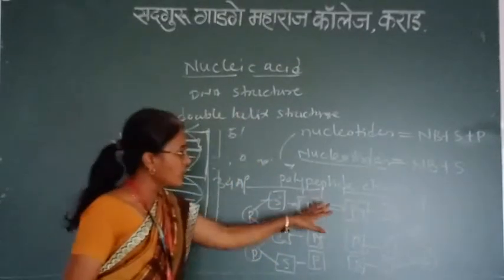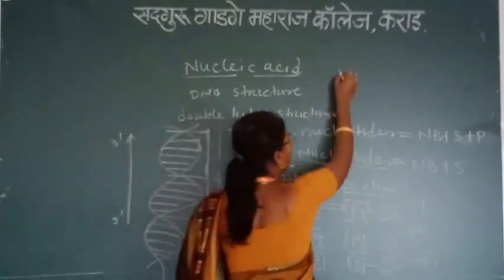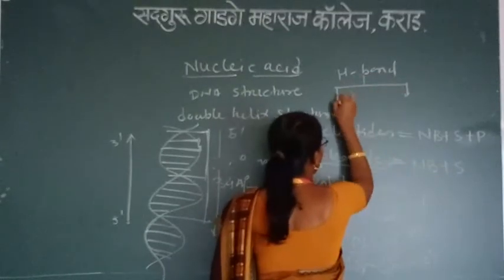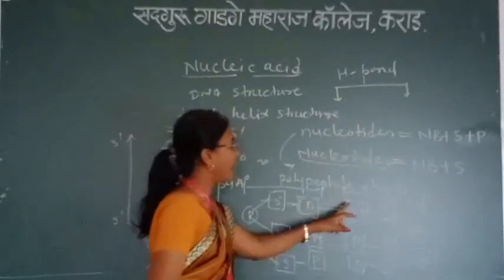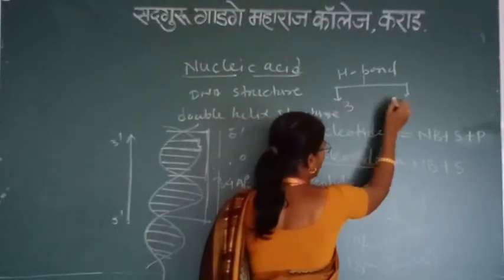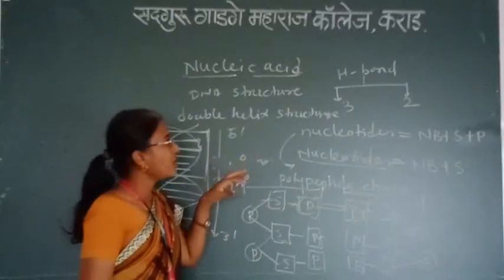In between purines and pyrimidines there are two types of hydrogen bonds, two hydrogen bonds and three hydrogen bonds.